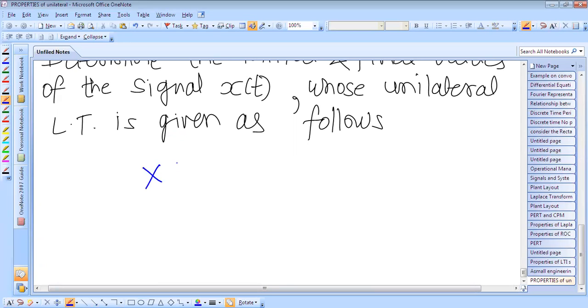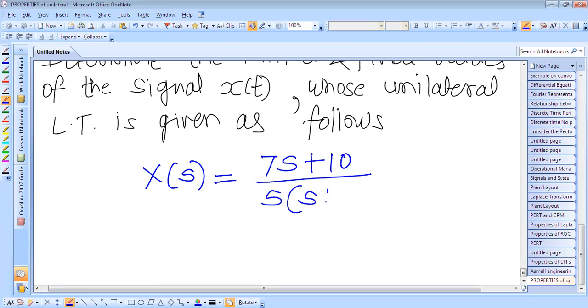It is x of s is equal to 7s plus 10 divided by s into s plus 2.